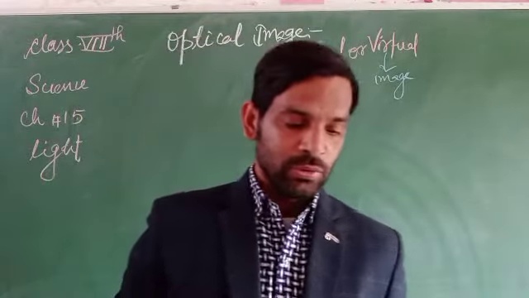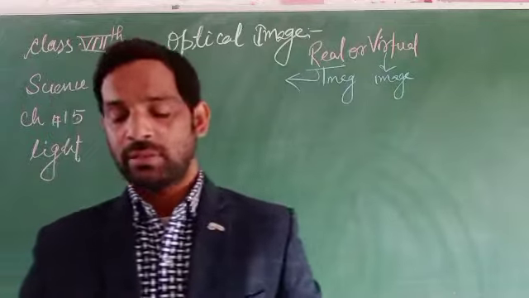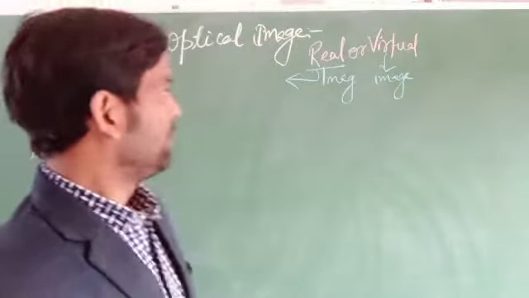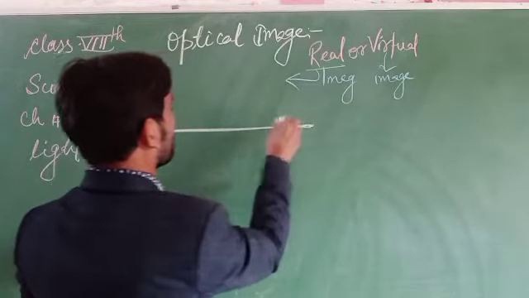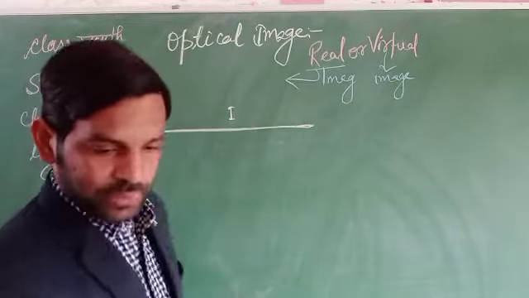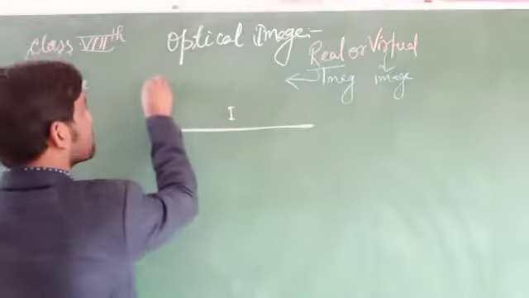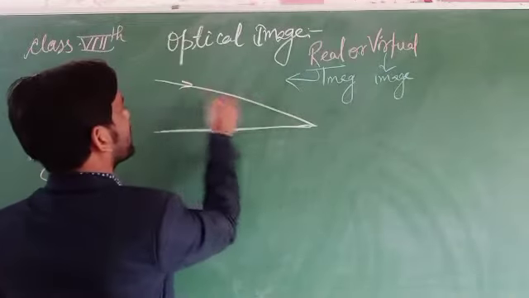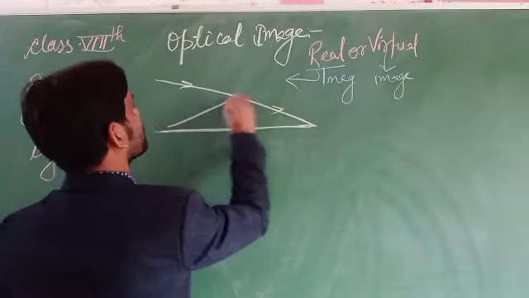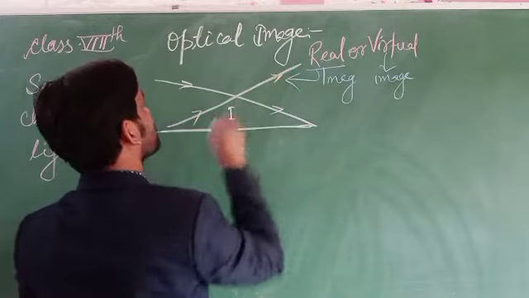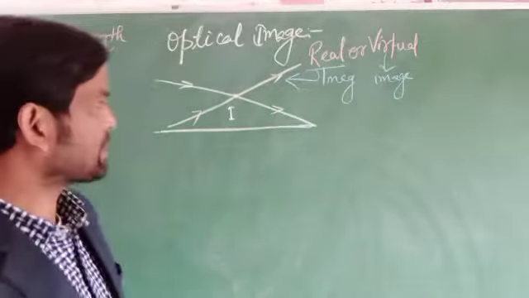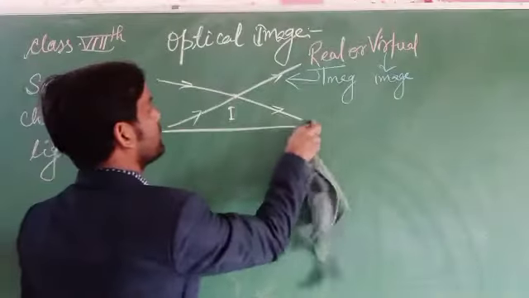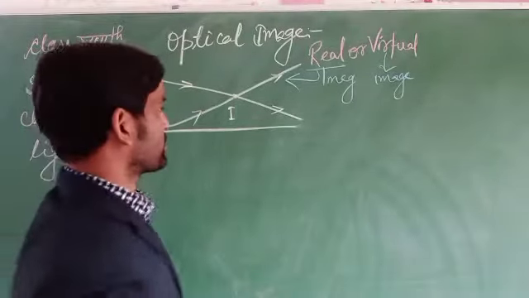In the case of a real image, the rays actually intersect one another, and then the image is formed. This type of image is said to be a real image.